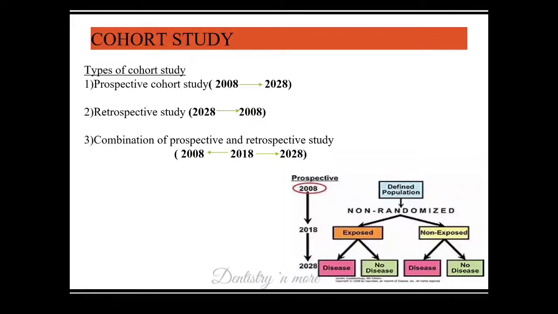Whereas the retrospective cohort study is a reverse phenomenon. It is not like a case control study; we are following back a cohort. So it is a historical cohort study. It is a prospective study in a retrospective manner. What we are doing here is taking a historical cohort where the outcome has already occurred. So what is the difference from a prospective study? The outcome has already occurred. So you might get confused.